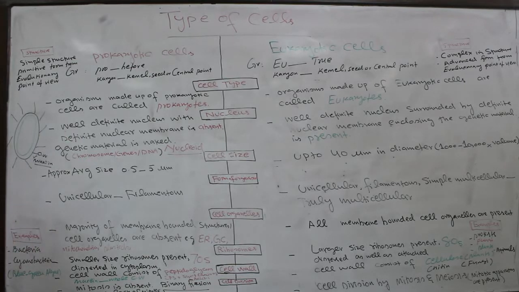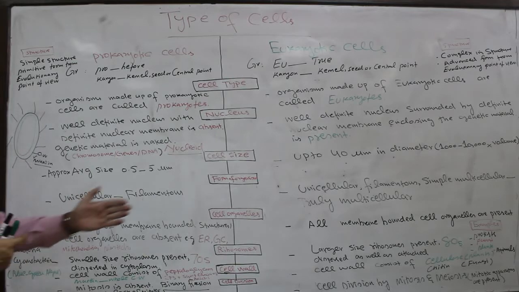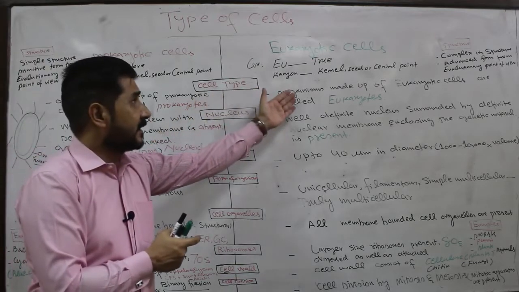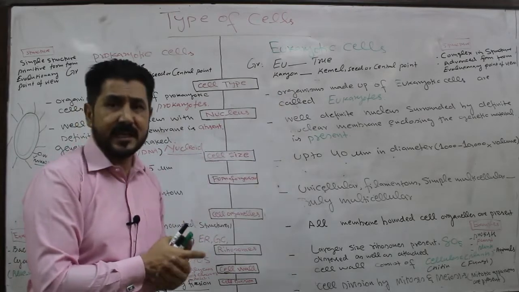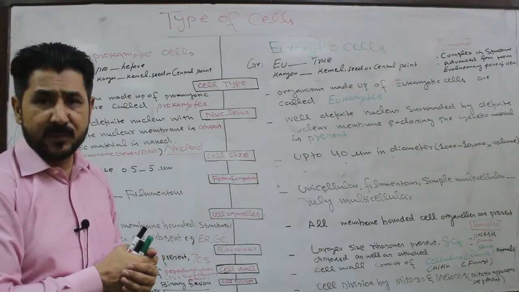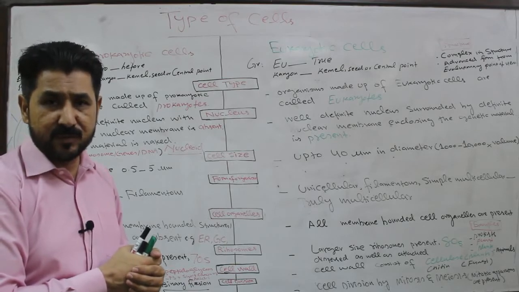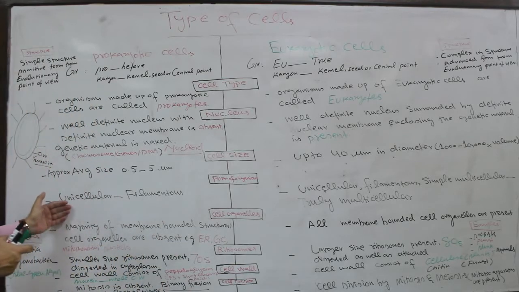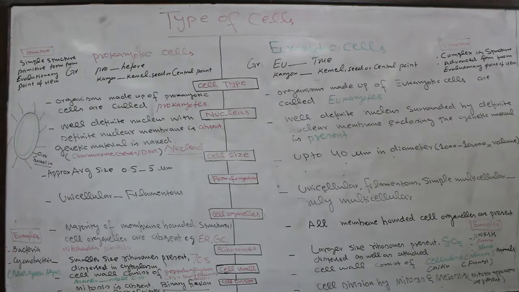Here the flagella and cilia consist of cytoskeleton, microtubules. In the prokaryotic cell, flagellin protein is present, while in the eukaryotic cell different kinds of proteins are present.